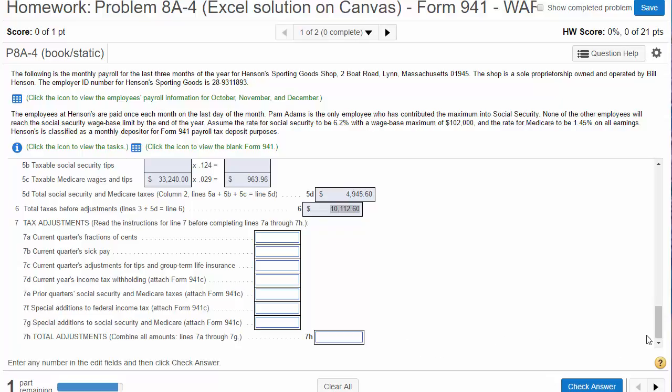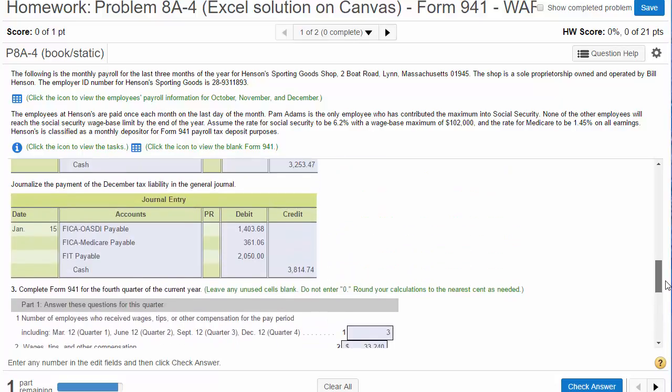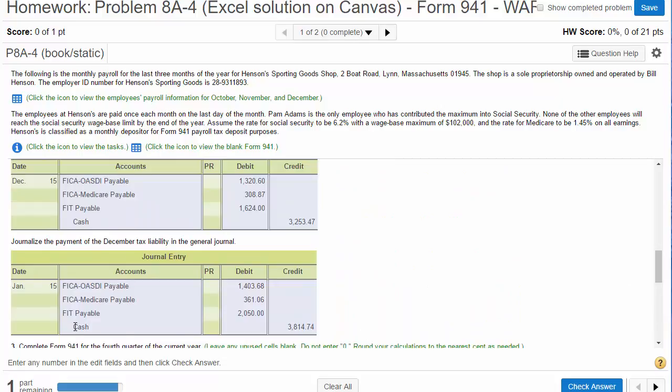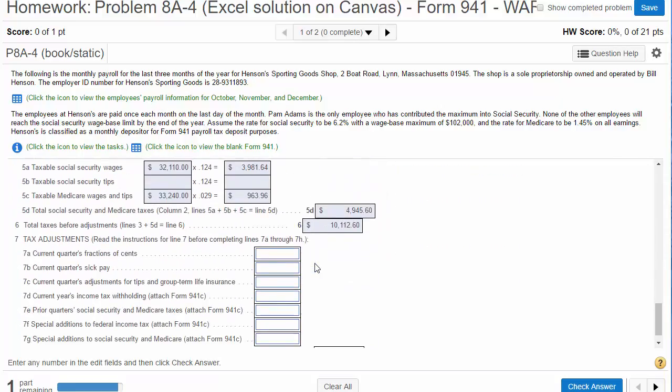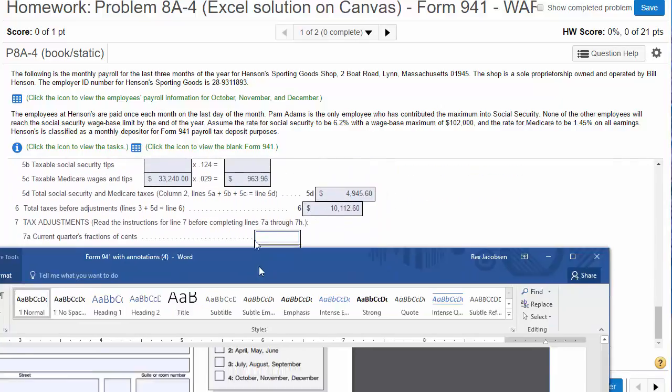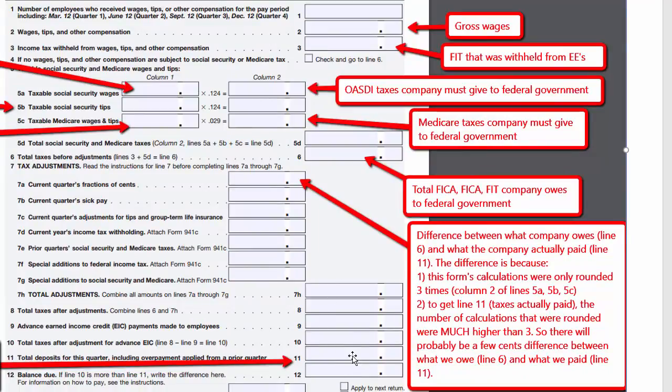To calculate line 11, what we actually paid, we have to go back up here and look for our cash transactions. So here's cash. We're going to take 3814.74. Here's another cash payment, 3253.47. And then our last cash payment, 3044.43. If we add those all up, for line 11 we get 10,112.64.